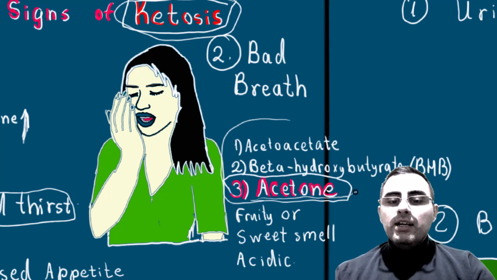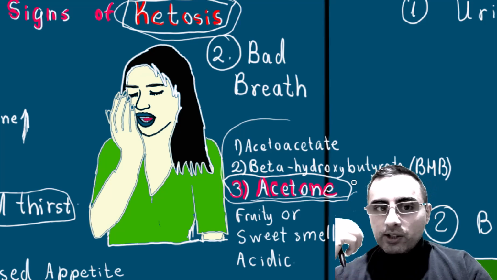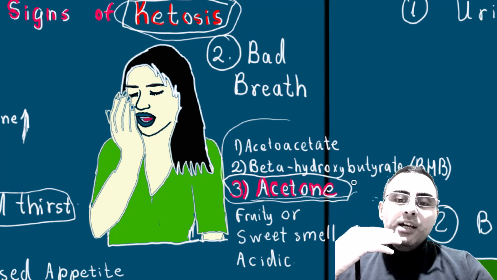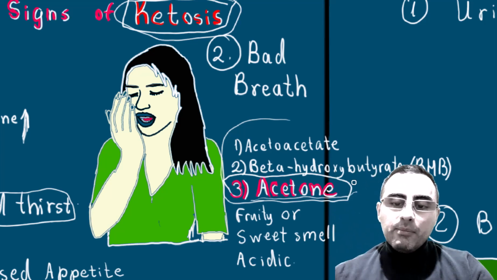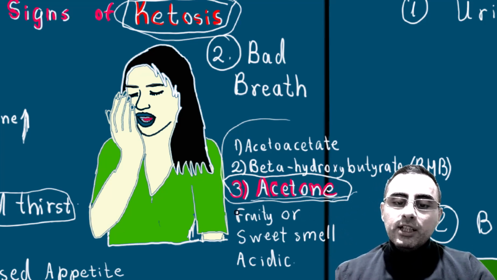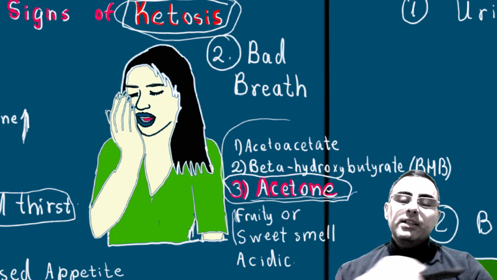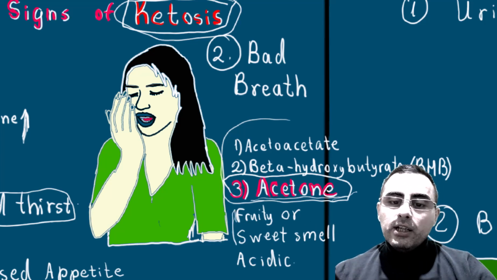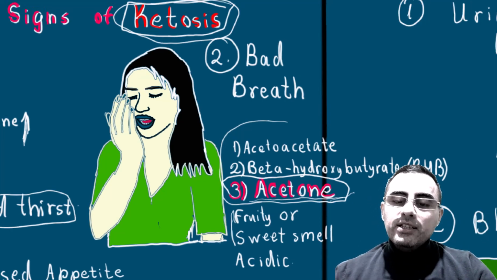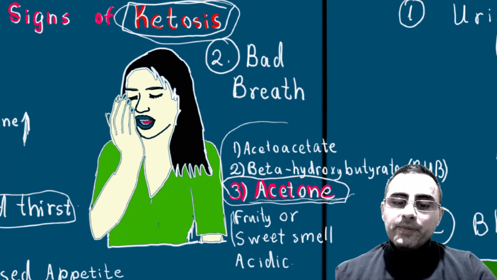That's why when a person is in a ketotic state, he or she has bad breath. Sometimes it can be sweet or fruity, so it's not essentially bad breath, but it's a different taste anyway. So in many cases it's bad breath also.